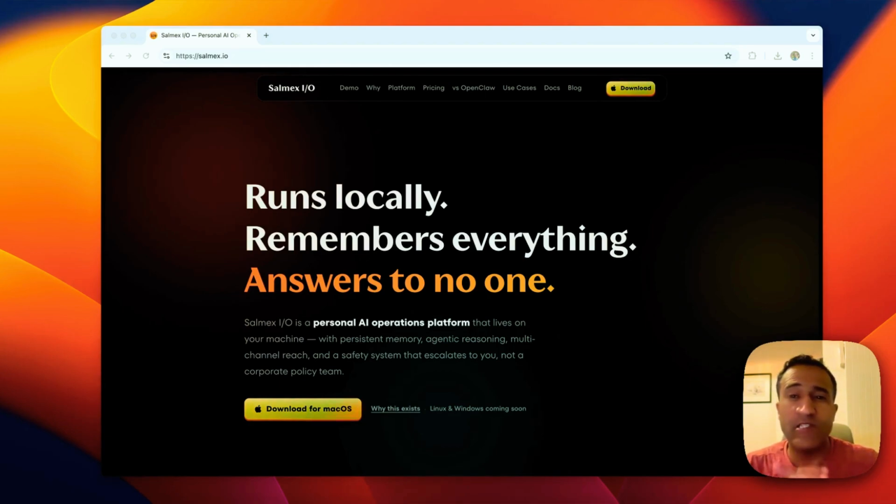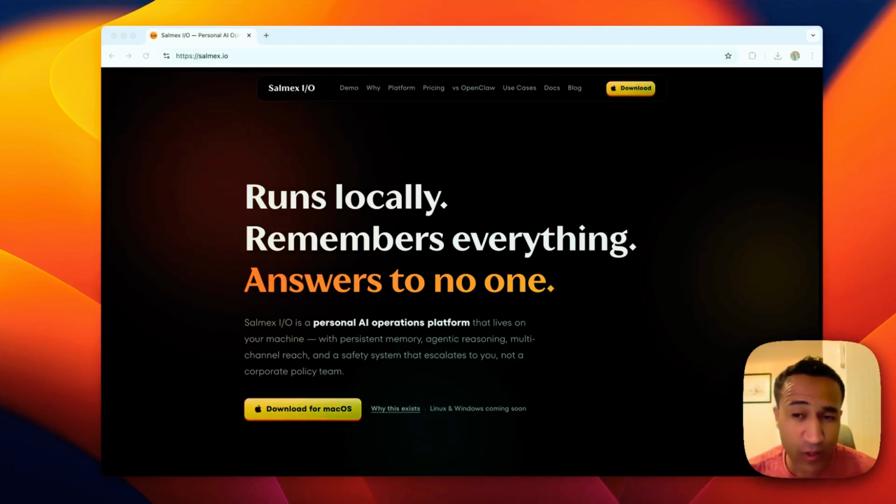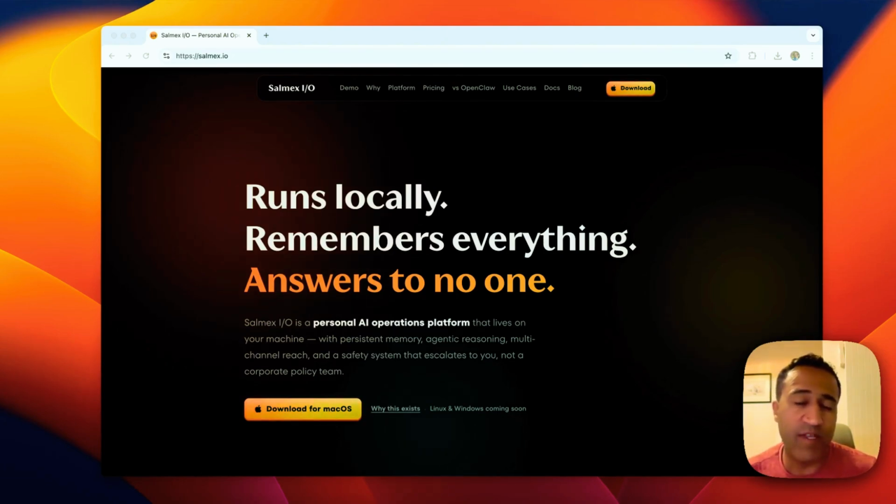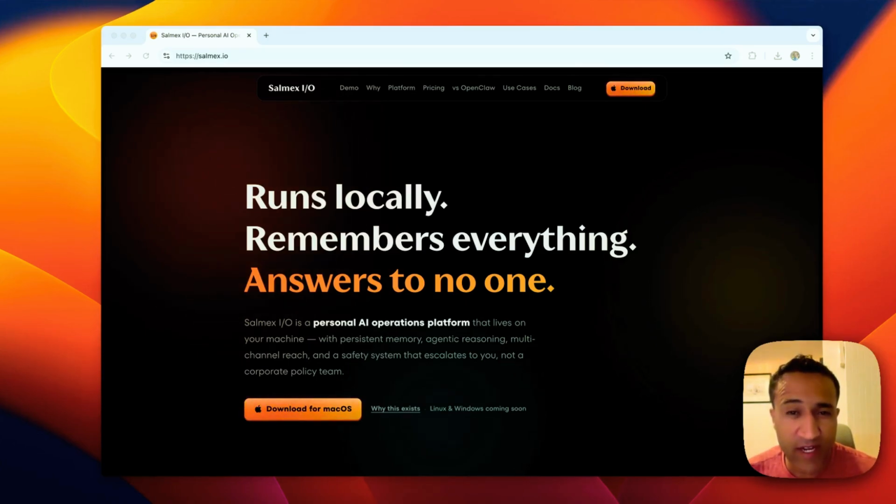It's a program that runs locally, connects to any LLM and acts on your behalf, searching the web, planning tasks, writing code, remembering context across sessions, and automating work that you want to be done on a schedule. It's free. It ships in a single binary, and every action the agent takes is reviewed by a judge before it touches your system, and by you when it matters. Salmex I supports plugins, custom skills, external channels such as Telegram, and a large set of features and settings.